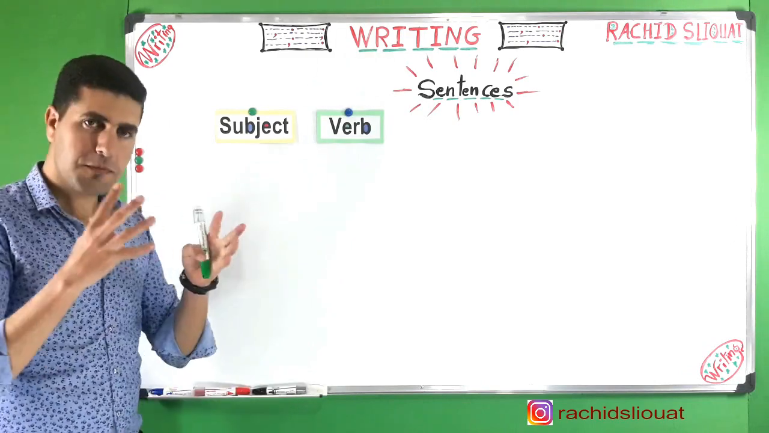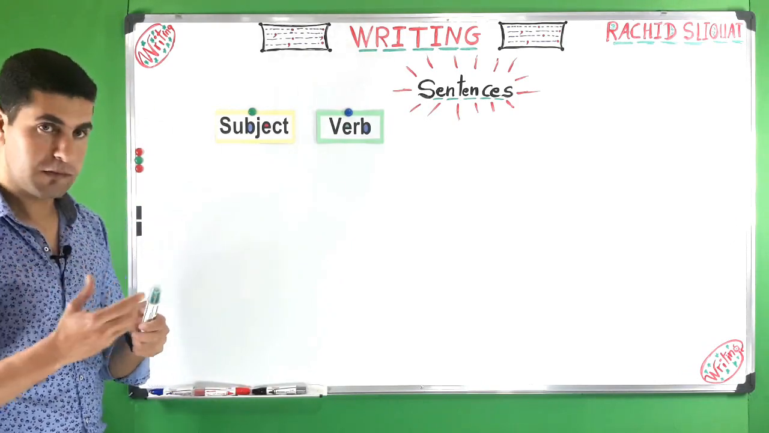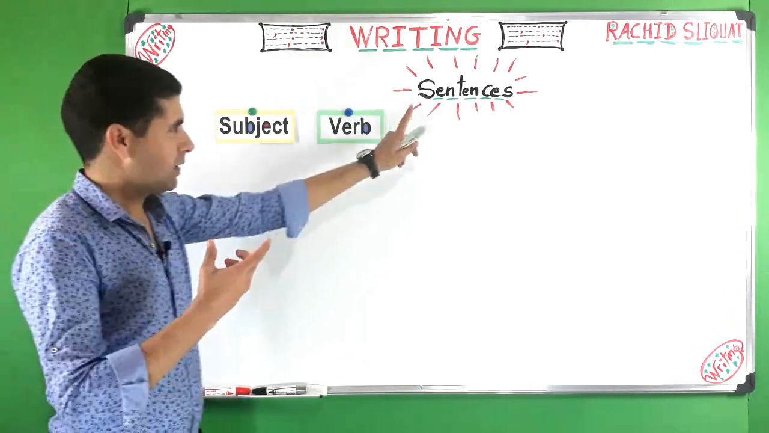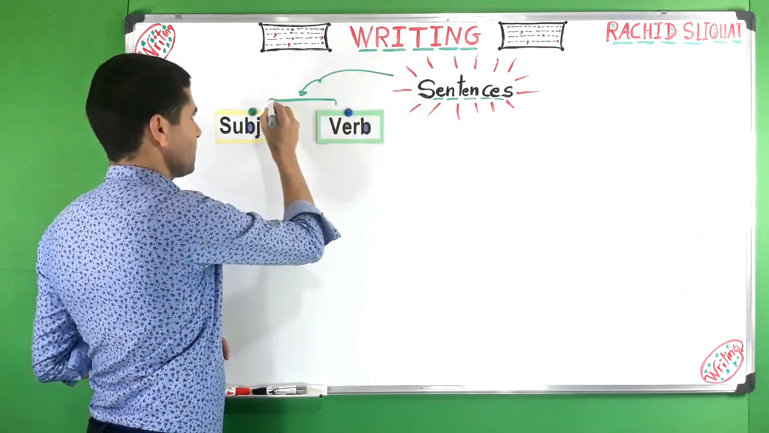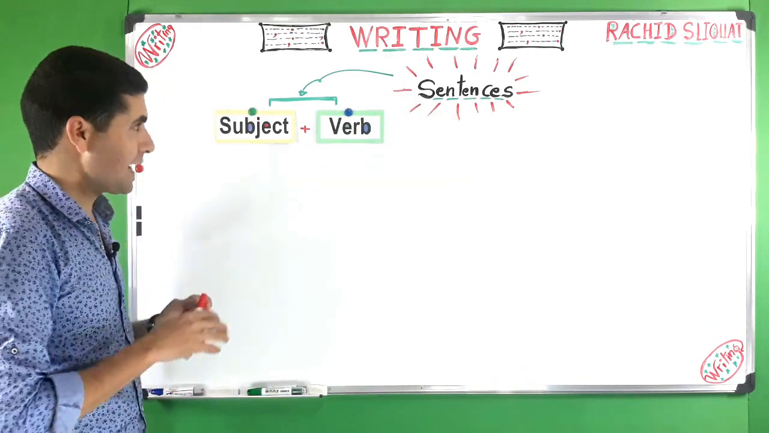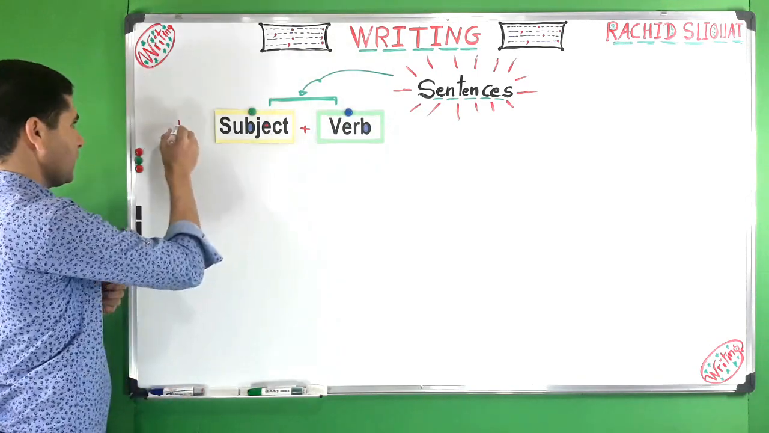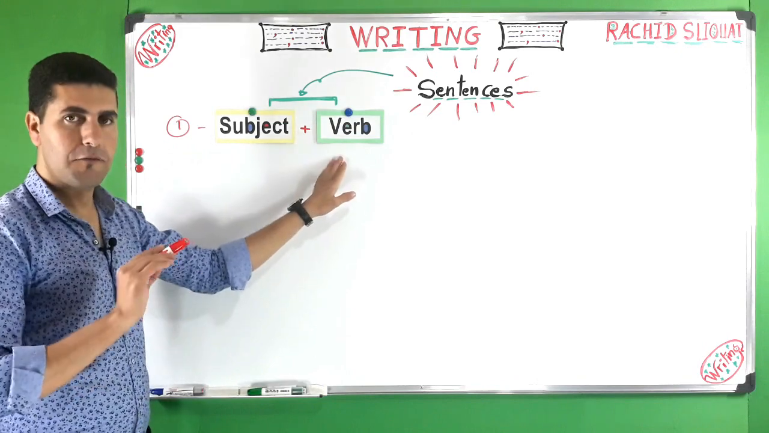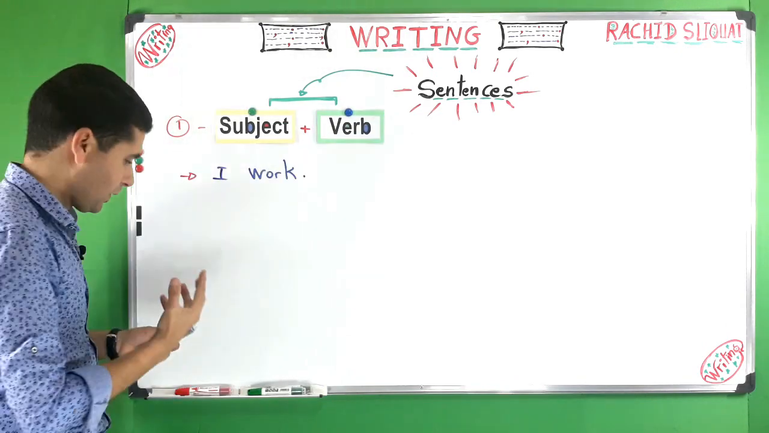All right. Now, if a sentence is to be considered as a sentence, it should contain a subject and a verb. A sentence is very simply a subject and a verb. Therefore, a sentence should contain at least a subject and a verb. This is number one: subject plus verb. For example, we can say, I work. This is a very simple sentence.